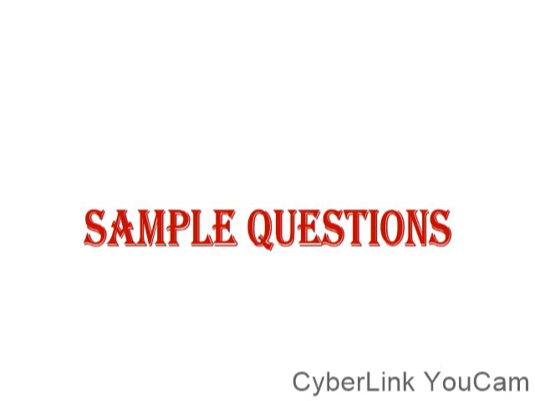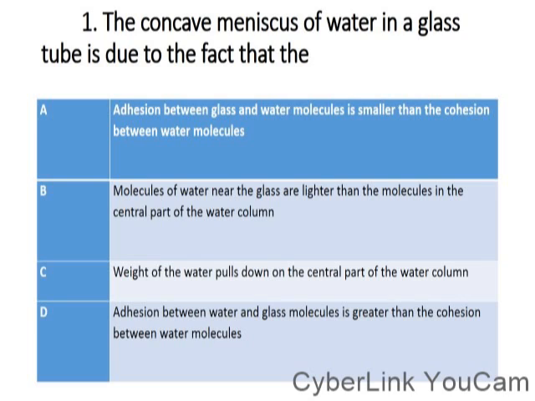Now, to question one. The question asks that the concave meniscus of water in a glass is due to the fact that... we are given options A to D. While we were discussing angle of contact, I said that there is a formation of meniscus when using water and mercury.